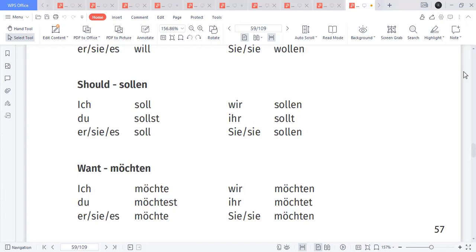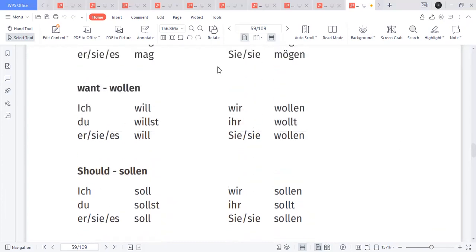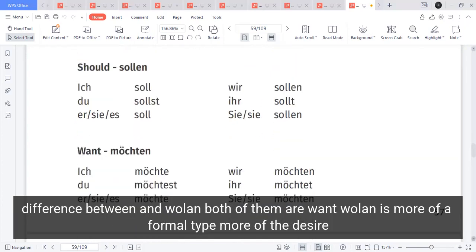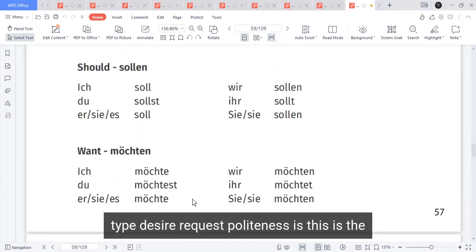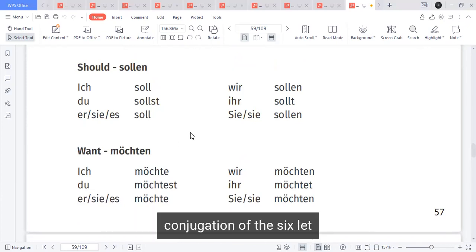The difference between möchten and wollen: both of them mean want. Wollen is more of a formal type and möchten more of the desire type. Desire, request, politeness is möchten. This is the conjugation of the six modal verbs we have. Now let us discuss the concept further.